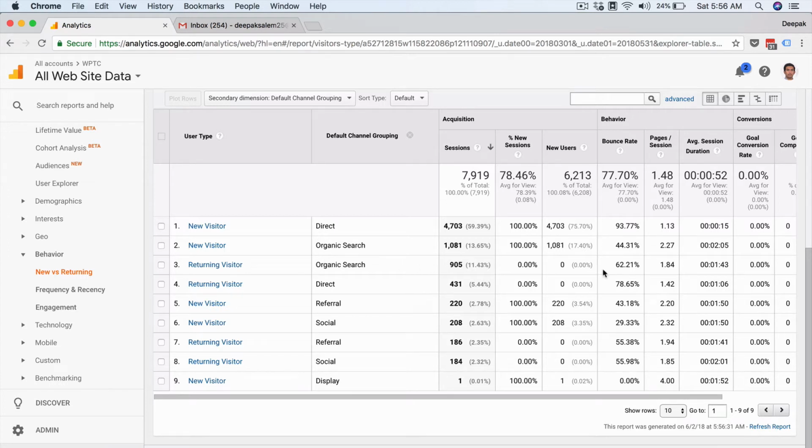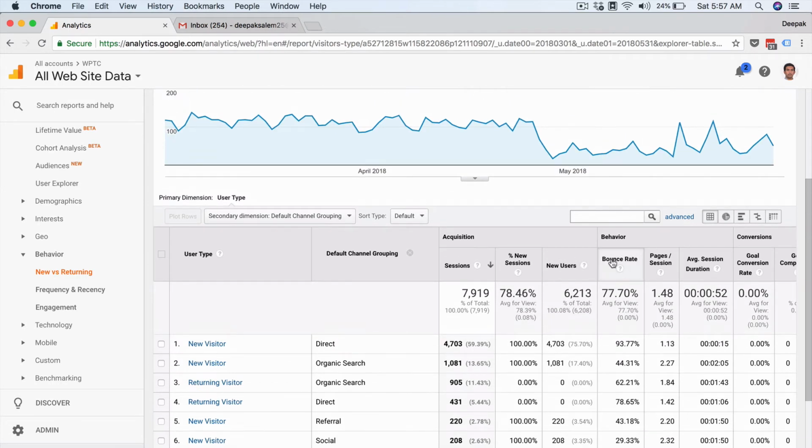Here you will be able to see the metrics for everything. Since I am driving a lot of traffic to my site using email marketing and paid advertising, you can see that the bounce rate is highest with the new visitors coming from direct. But for new visitors coming from organic search, the bounce rate is way less.